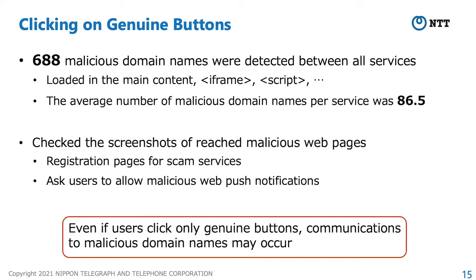Also, we checked the screenshots of reached malicious web pages. We revealed that these malicious web pages were mainly registration pages for scam services and web pages that ask users to allow malicious web push notifications. These results showed that even if users click on only genuine buttons, communications to malicious domain names may occur.